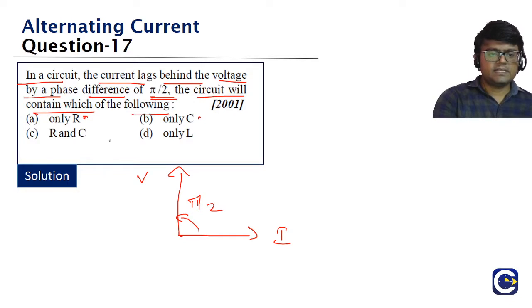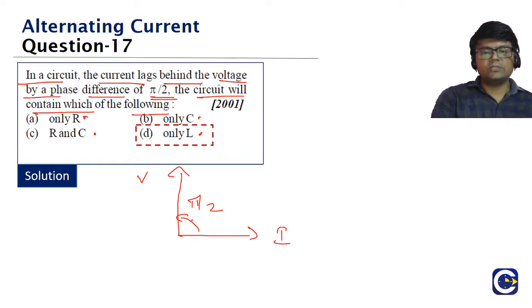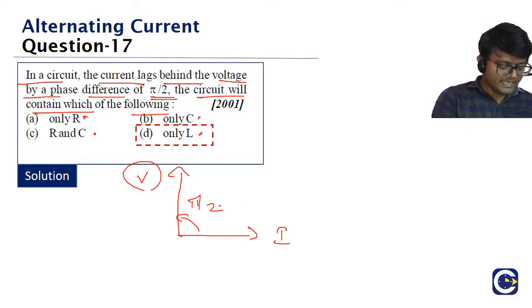Is it only capacitor? Is it R and C, or is it only L? What is the answer, guys? D. It's only an inductor circuit. When you have an inductor, voltage will be leading by pi by 2, or current will be lagging by pi by 2. Clear, guys? Okay, Karthikeyan, inductor.